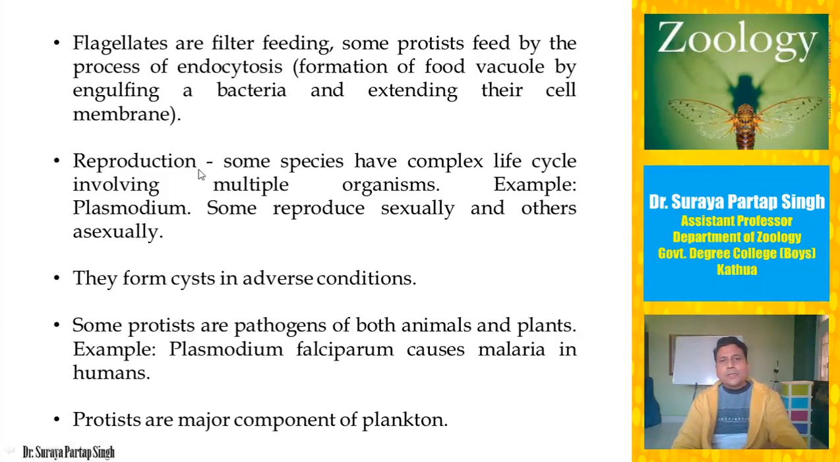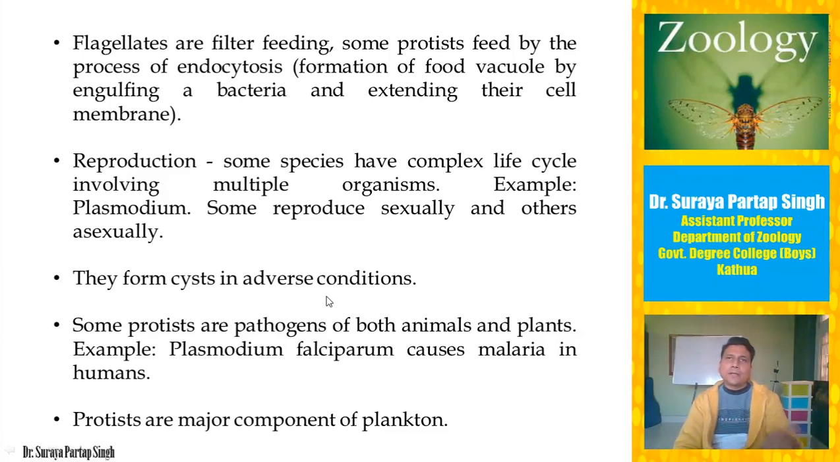Regarding reproduction, some species have complex life cycles involving multiple organisms. For example, take the example of Plasmodium, the malarial parasite. It spends its life in two hosts. One is human beings, man, and another is the mosquito. So they may have complex life cycles, and some may reproduce sexually and others asexually. Some of the protists show sexual reproduction, and some show asexual reproduction. And some of the protists also form cysts in adverse conditions.